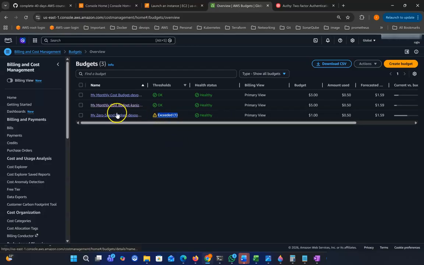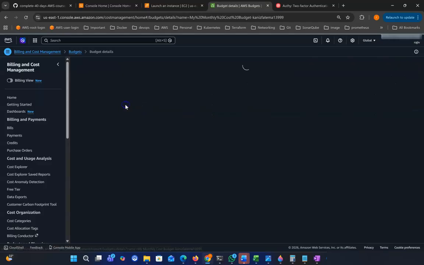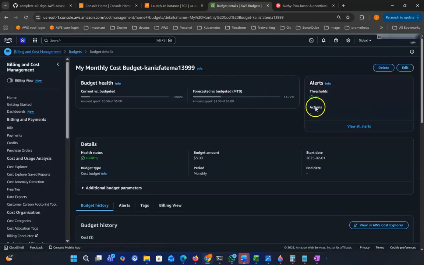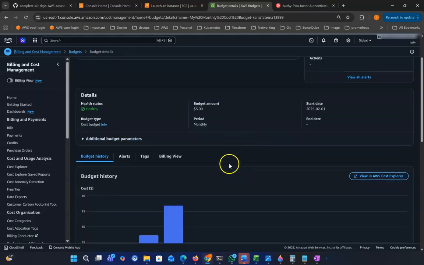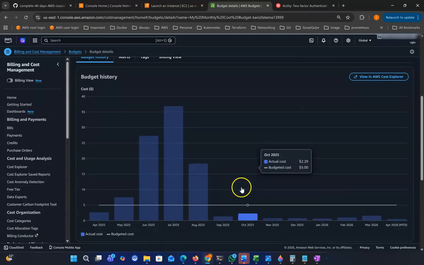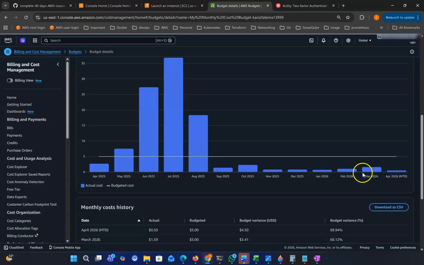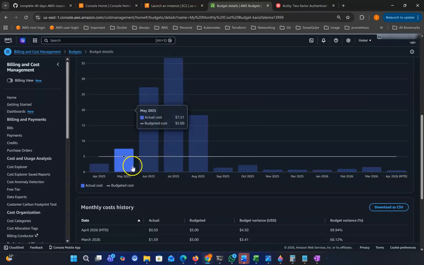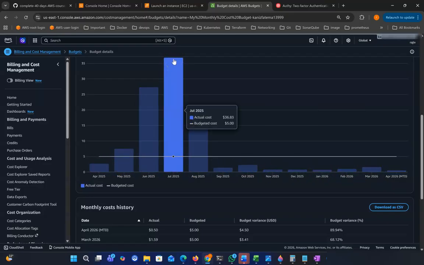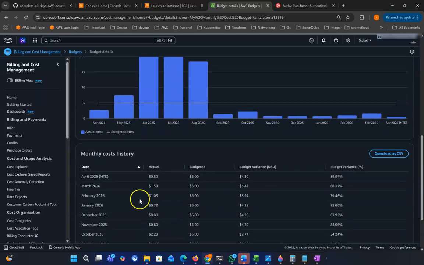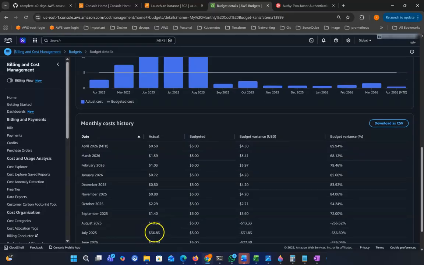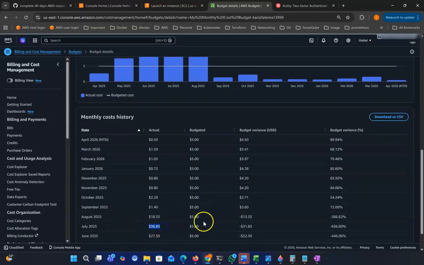Let me show one thing. This one is $5. If you click it, you can see the details of the account, when this budget was triggered, and all of last year's usage. You can see the most expensive one, 36 point something, and in numeric form, $36.